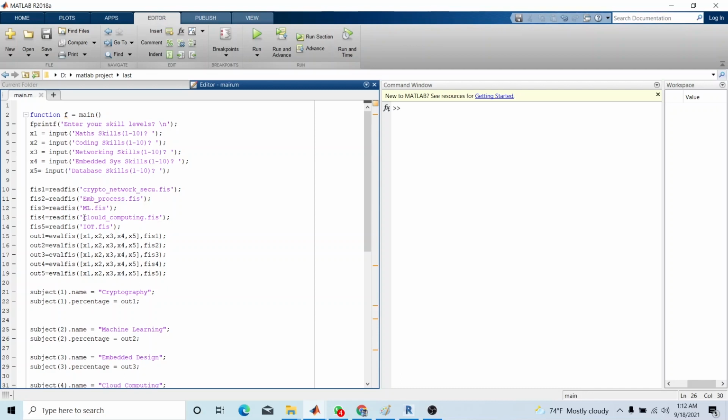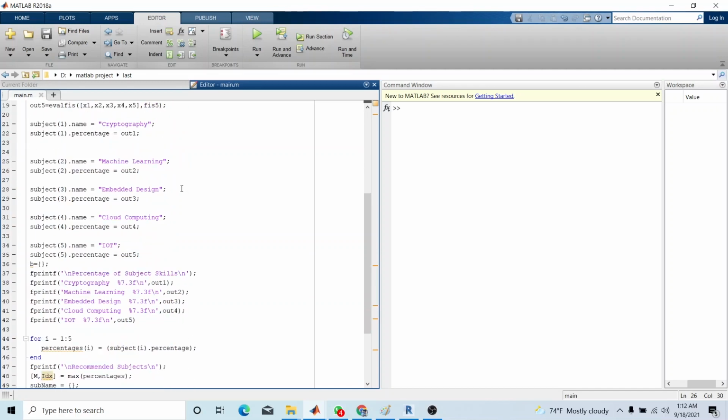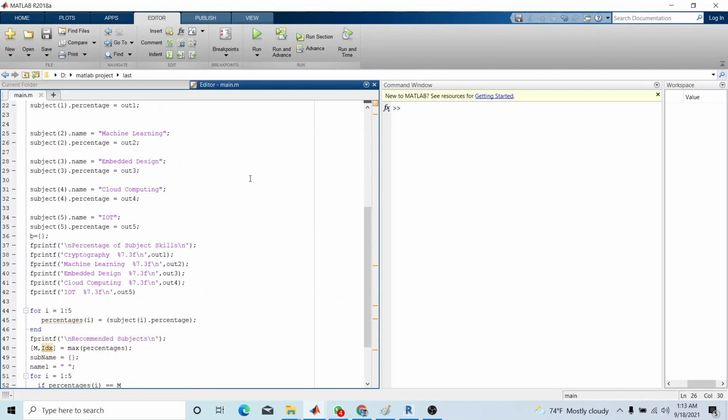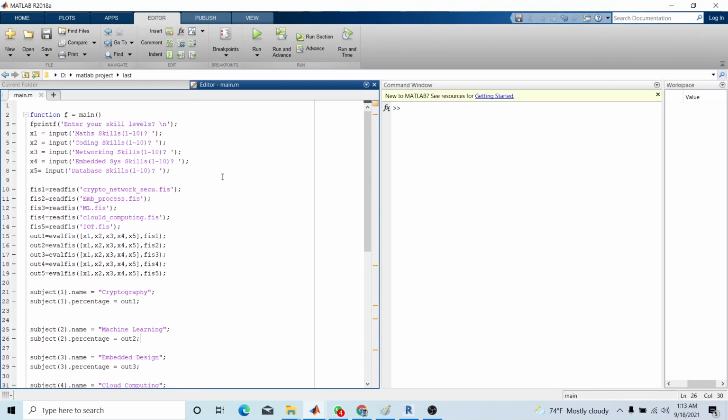We input all 5 fields for each and every subject, then get the output from the fuzzy system. Our main deployment is to get the percentage for all subjects of that student and the recommended subjects for him.